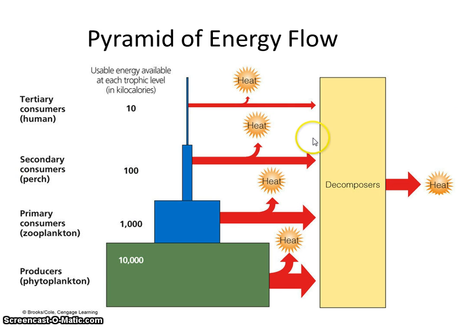Energy flow, when we look at the pyramid of energy flow, what you need to remember is that only 10% gets passed on. So we're losing a zero every time with our energy steps. That means that 90% is lost. Make sure you read questions carefully to see if they're asking you about passed on or amount lost. Okay, so again, every time we go up in trophic levels, we're only going to pass along 10%.